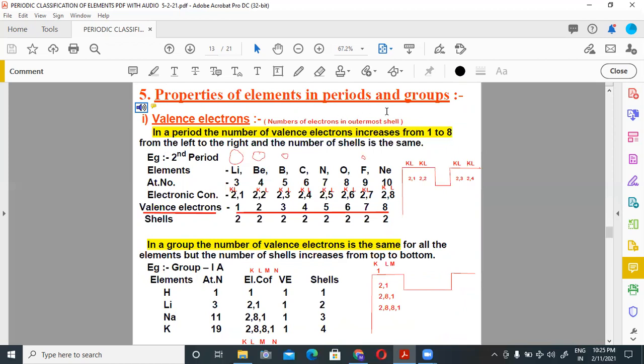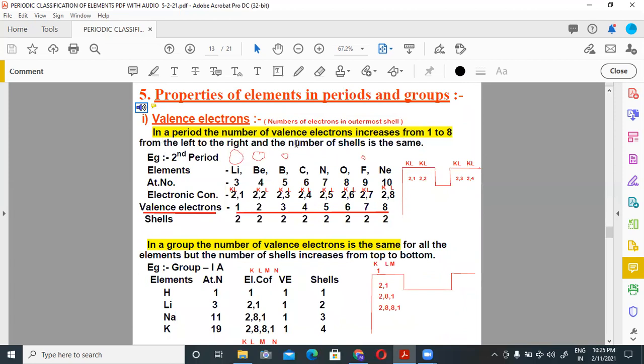Properties of elements in periods and groups. Periods means when we move along this line, and groups means when we move along these vertical columns. First of all, we will study about valence electrons. So what do you mean by valence electrons? Number of electrons in outermost shells are known as valence electrons.